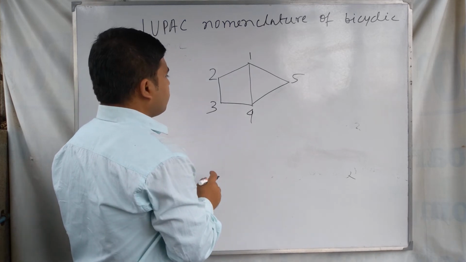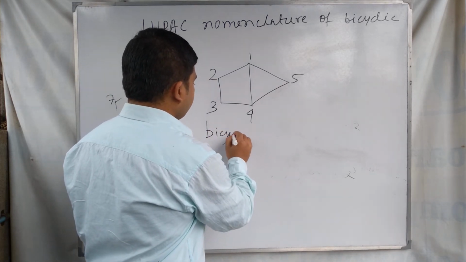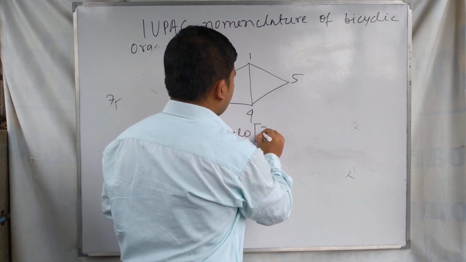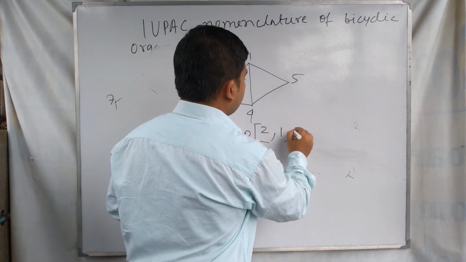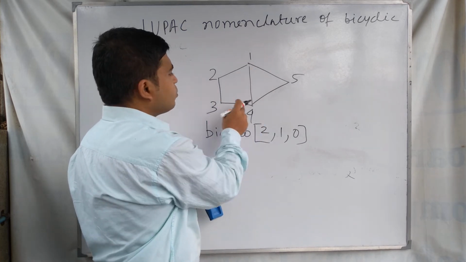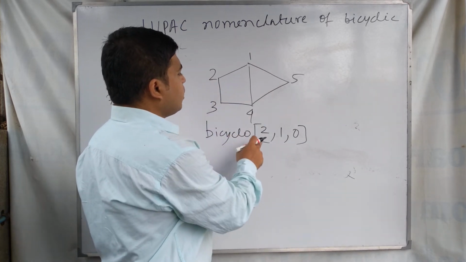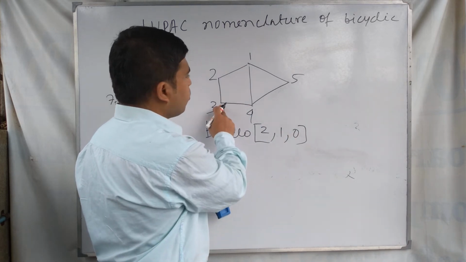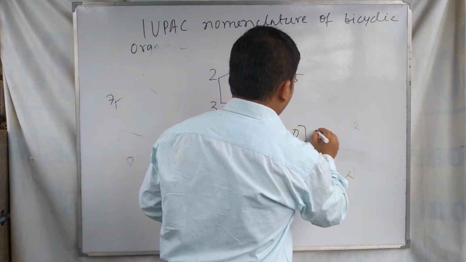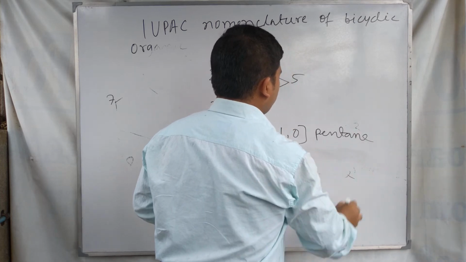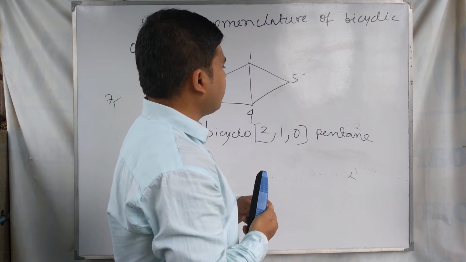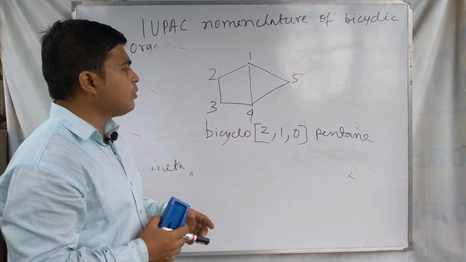So this is a bicyclic compound, so bicyclo, and then in the bracket, 2 carbons joined, this is 1 and this is 0. Here 1 carbon joins these two bridgeheads, and 2 carbons join these two bridgeheads. So bicyclo 2 1 0: here 2 carbons, here 1 carbon and here 0 carbon. So 2 1 0 pentane. This is the IUPAC name of this bicyclic molecule, bicyclo 2 1 0 pentane.